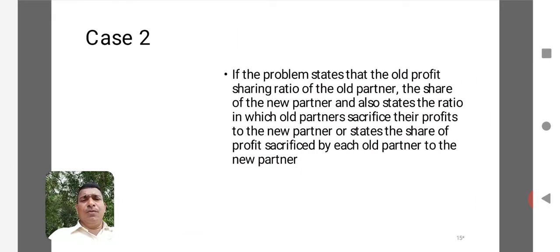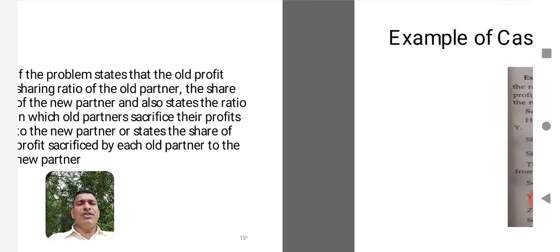Now in case 2 of new profit sharing ratio, the problem states the old profit sharing ratio of old partners, the share of the new partner, and also states the ratio in which old partners sacrifice their profit to the new partner, or states the share of profit sacrificed by each old partner to the new partner. Now we are in the process of calculating the new profit sharing ratio. The problem is giving the old profit sharing ratio. Then the ratio in which the partners sacrifice is given, how much sacrifice is being made by the old partners is given. On the basis of that, we have to calculate the new profit sharing ratio.